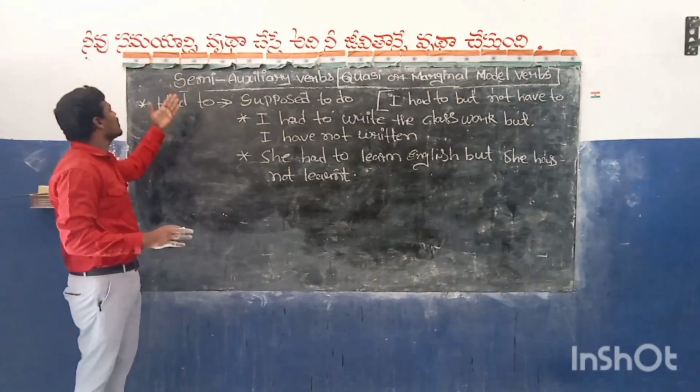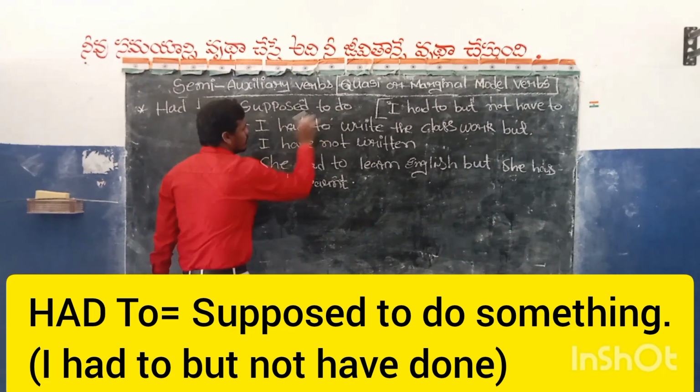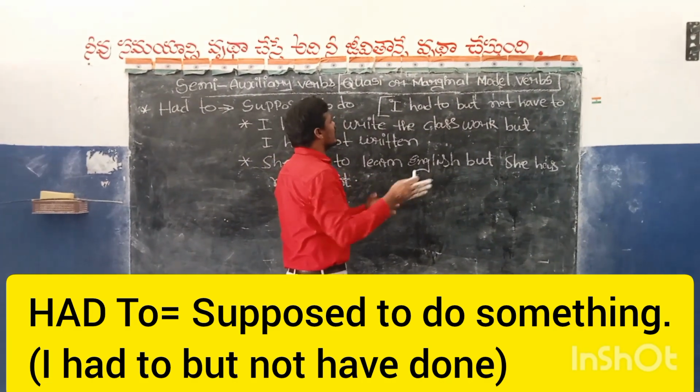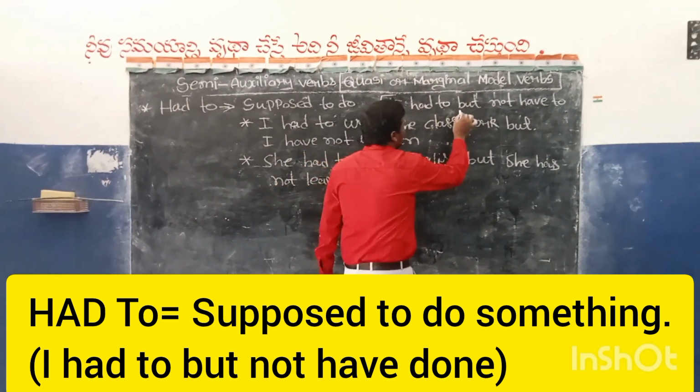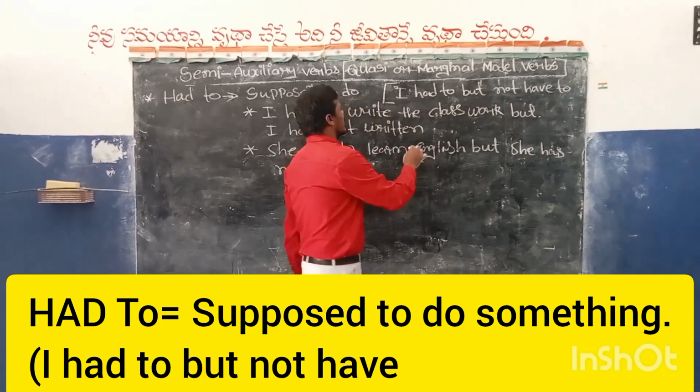And the last one you have to see is had to. Had to means supposed to do. Another way, if you want to remember: I have to do but not have done. I have to do but not have done.